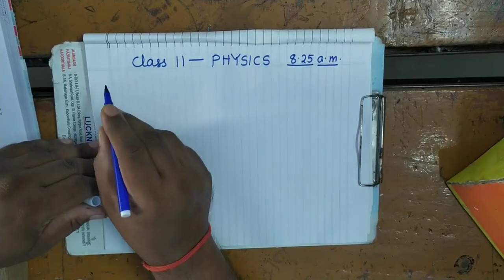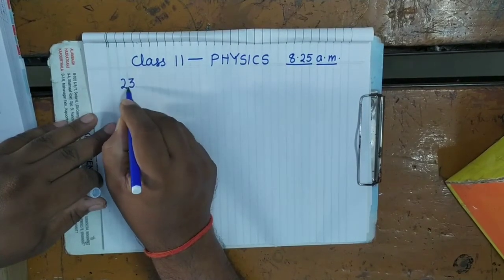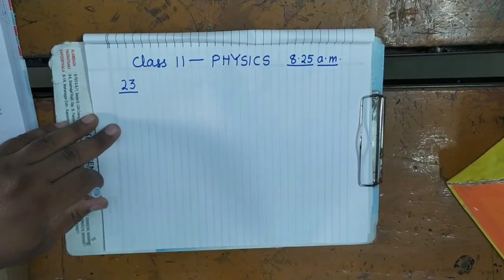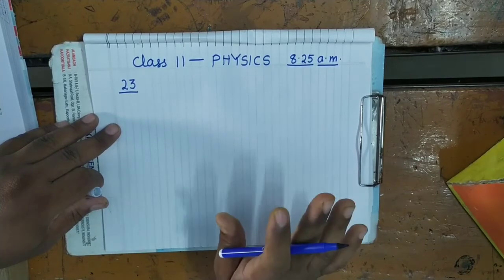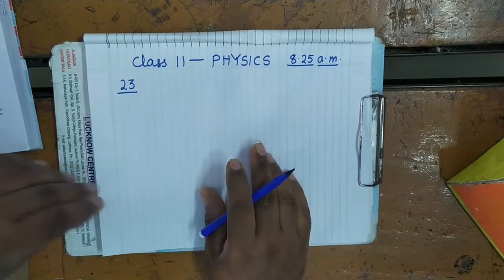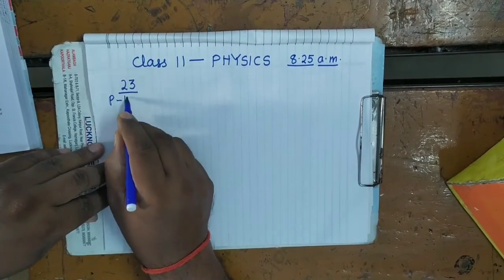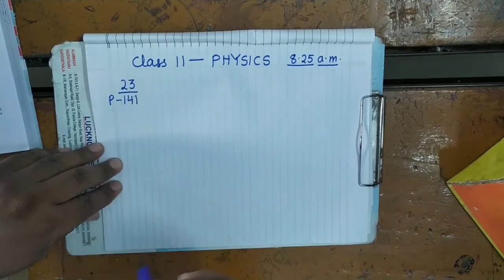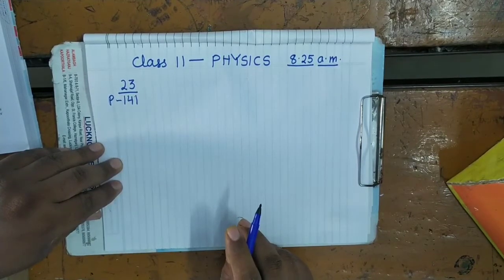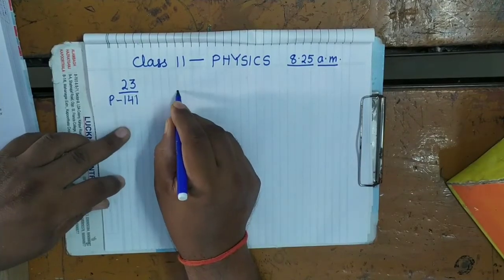Now see here question number 23. Is it visible? Now question number 23 in the new book, page 141. The displacement x of a body varies with time t.